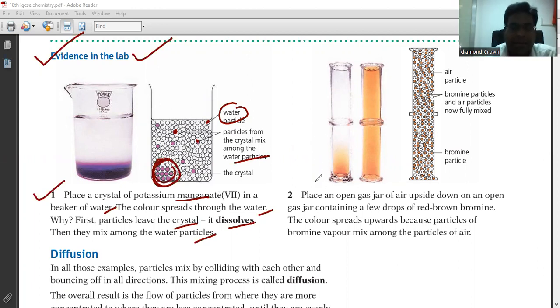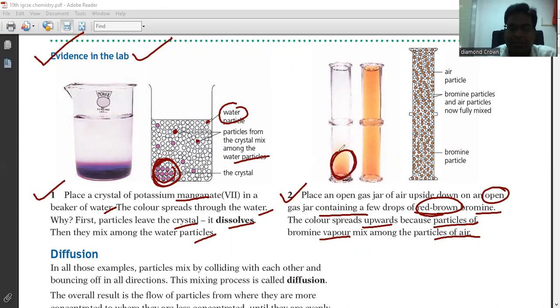Now look at the second evidence on the right-hand side. Place an open gas jar of air upside down on an open gas jar containing a few drops of red-brown bromine, right? The color spreads upward because particles of the brown vapor mix among the particles of the air. You can see that here we are mixing an open jar.